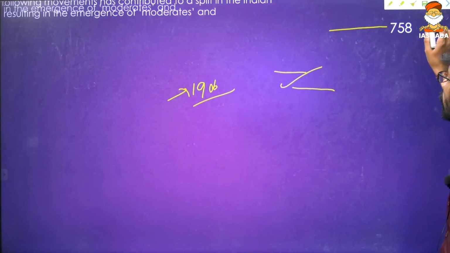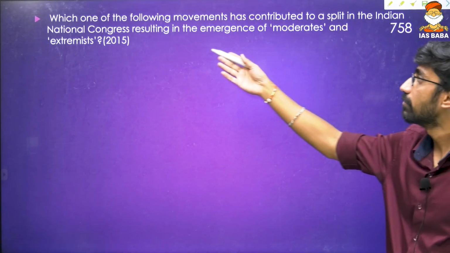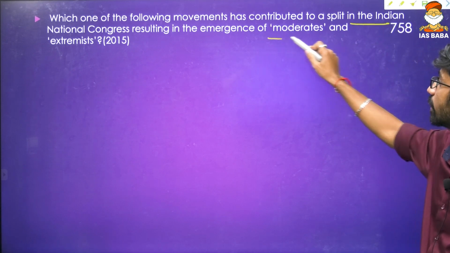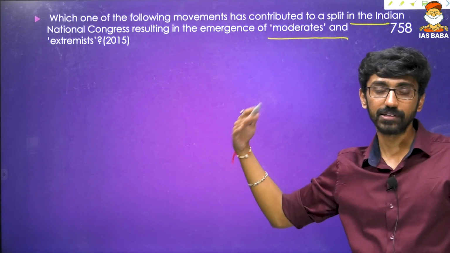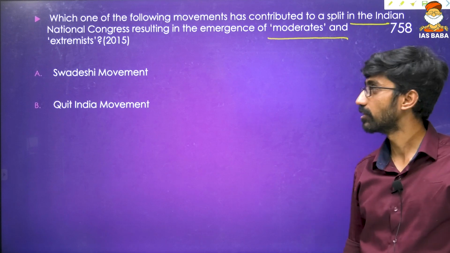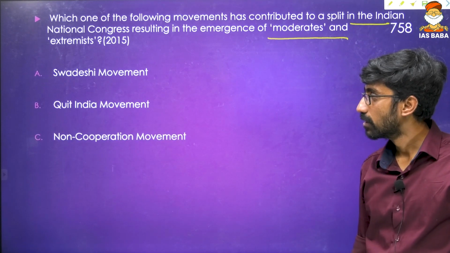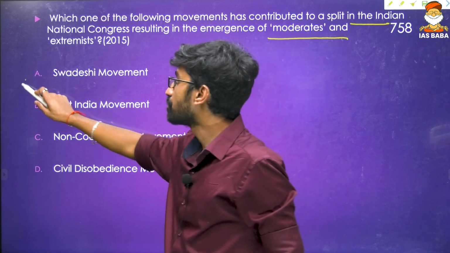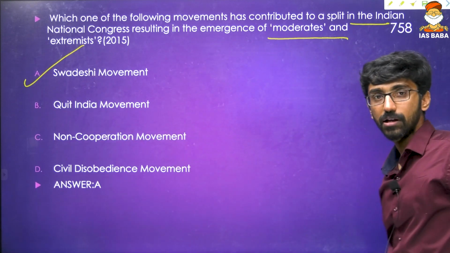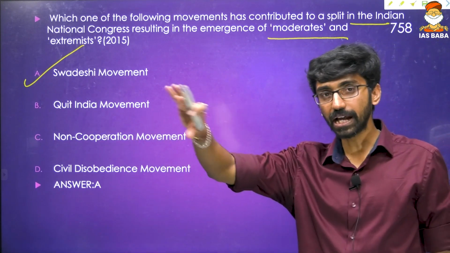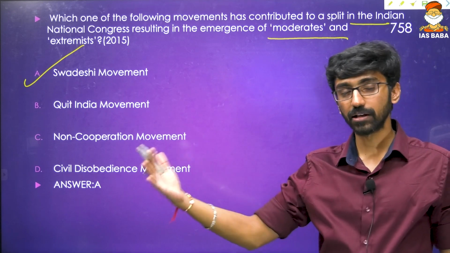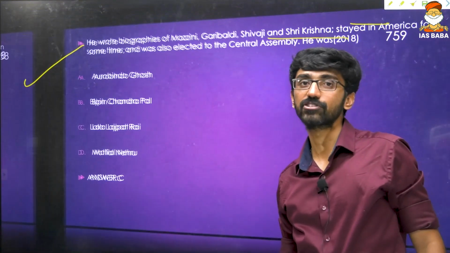Now look at that one again. 2015: which one of the following movements contributed to a split in the Indian National Congress, resulting in the emergence of moderates and extremists? Same thing: the Surat split, Swadeshi movement, Quit India movement, non-cooperation, civil disobedience movement. The Surat split is majorly related to the Swadeshi movement. Look at how many times this particular theme has been repeated: Surat split, Swadeshi, boycott, and then when the Swadeshi movement ended, or when the partition of Bengal ended.